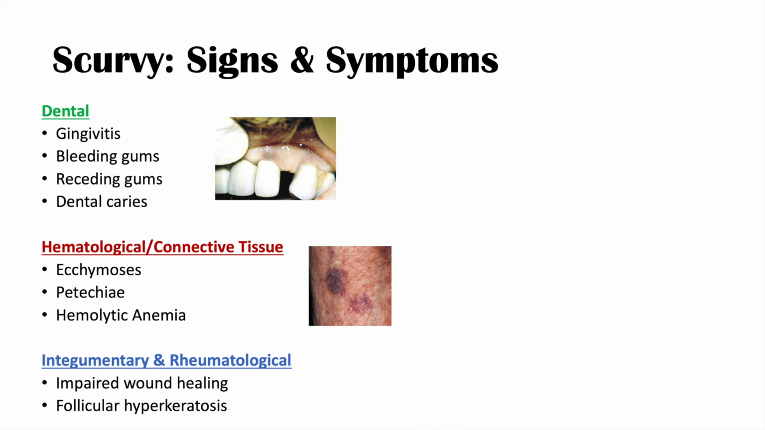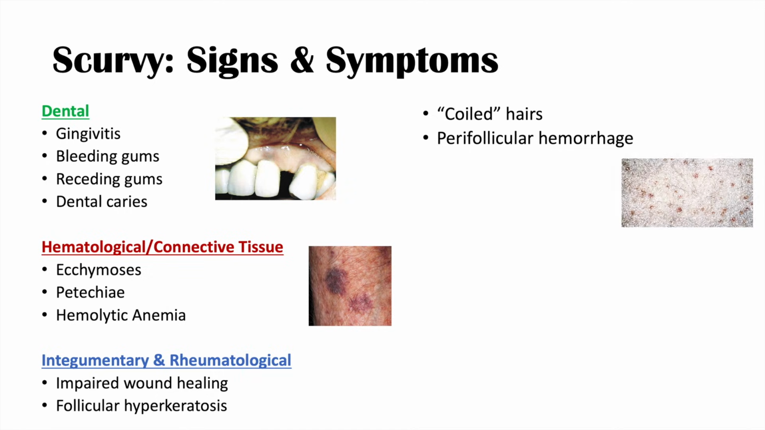We also get follicular hyperkeratosis. We also get what we call coiled hair. So the quality of hair is just not the same as it used to be. Perifollicular hemorrhages also occur. So you may see a picture or see a patient with their skin, and all surrounding their follicles of hair, we see these little dots of hemorrhage. We can also see joint pain.